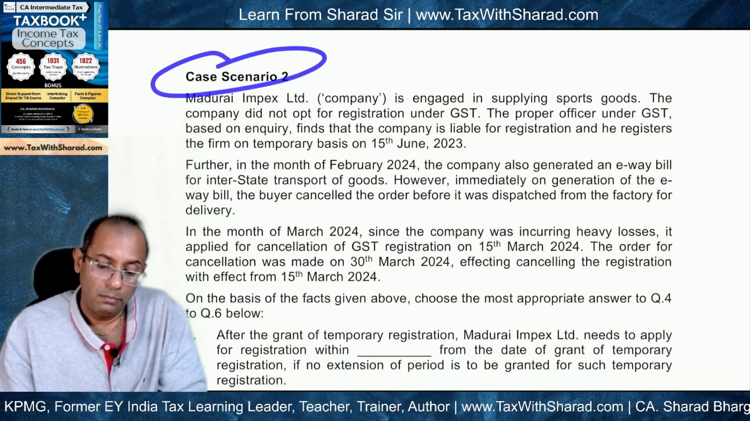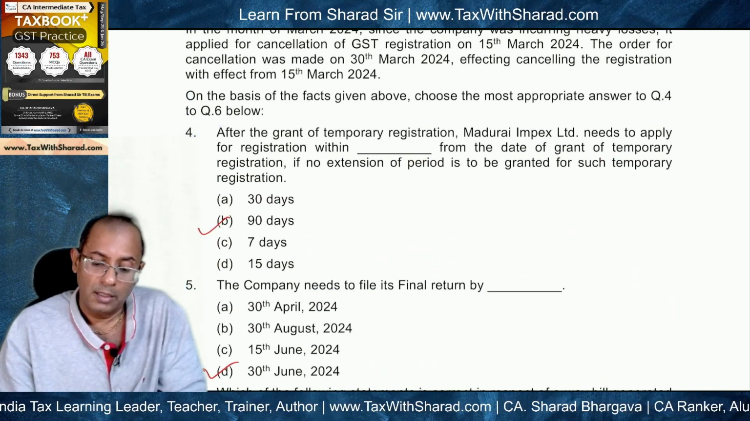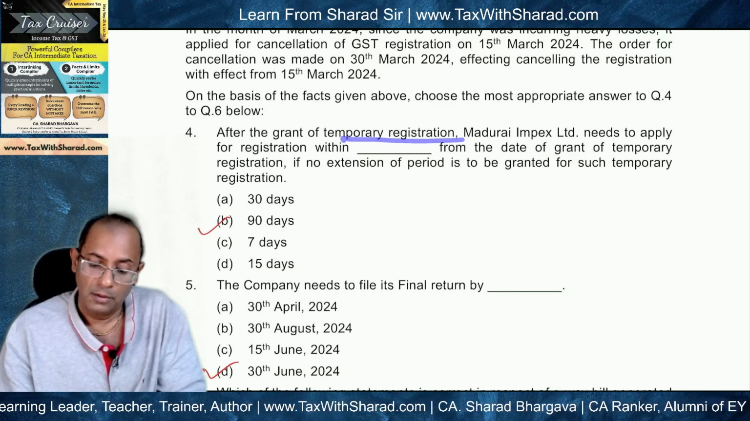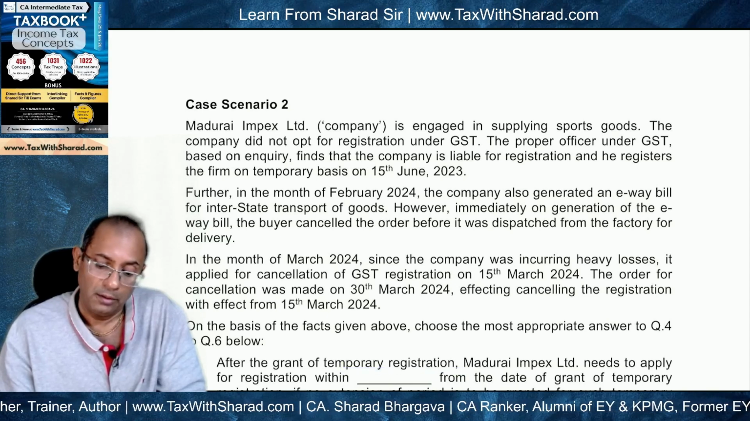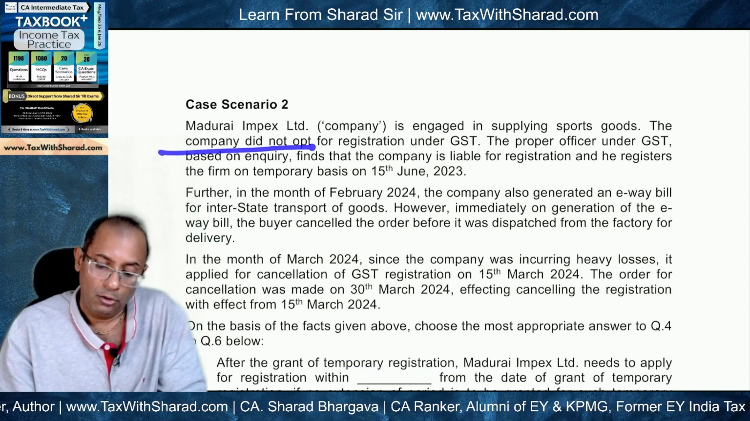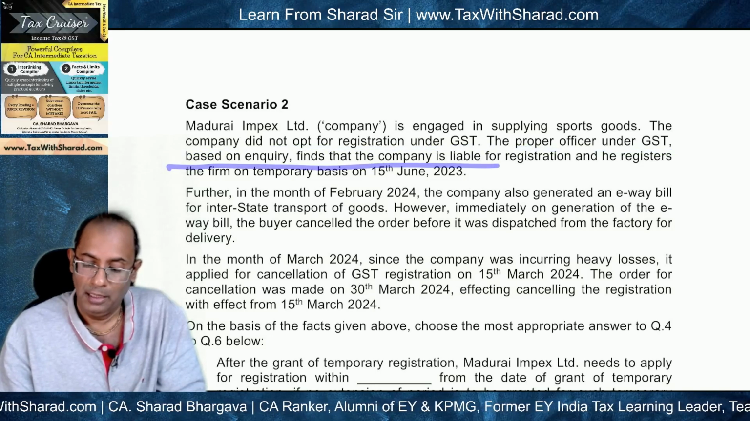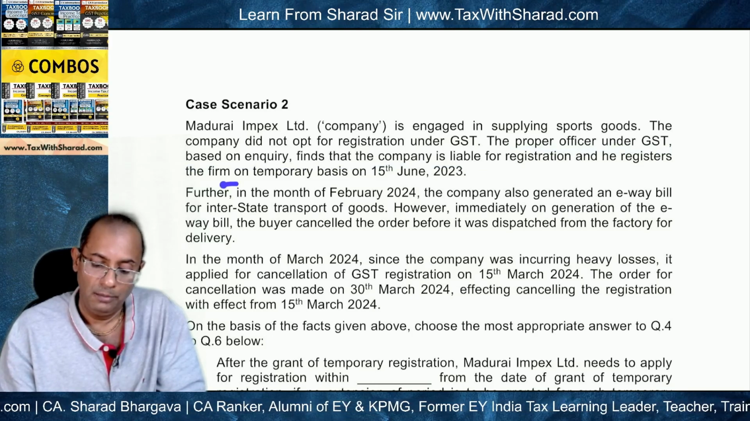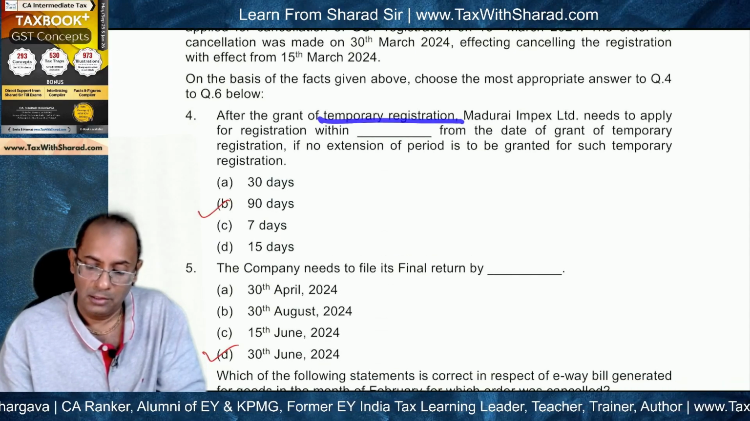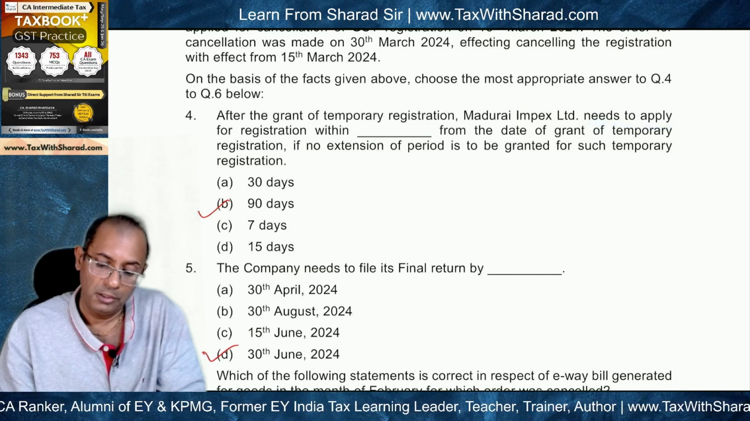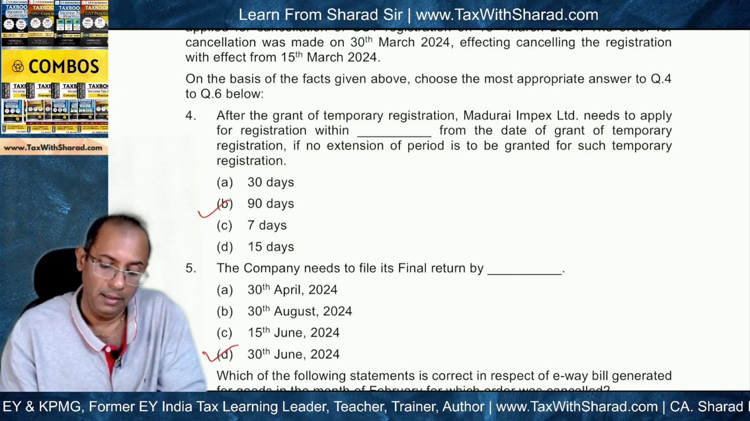Case scenario number 2, Madurai Impex Limited, which is a company, and question number 4 is, after the grant of temporary registration, so temporary registration has been granted. So let's see the question. The company did not opt for registration under GST, but proper officer under GST based on inquiry finds that the company is liable for registration, and he registered the firm on temporary basis on 15 June 2023. So after the grant of such temporary registration, Madurai Impex Limited needs to apply for registration within how many days from the date of grant of temporary registration if no extension has been granted.